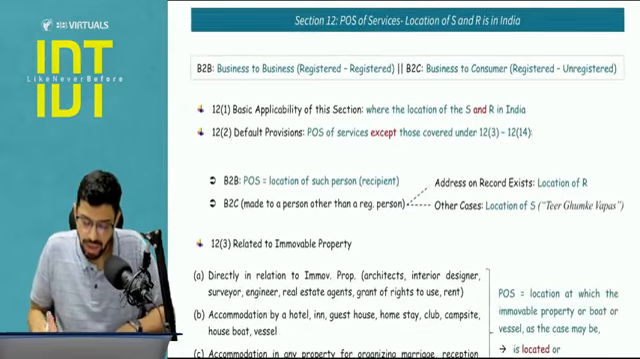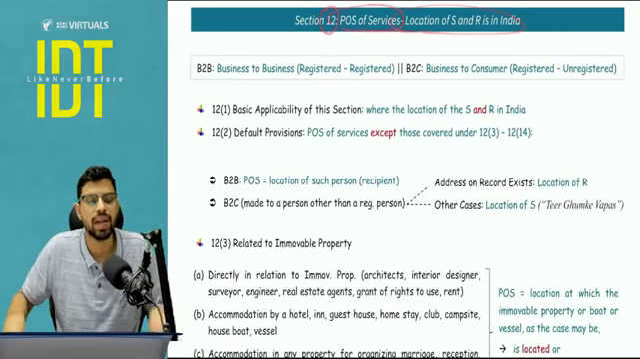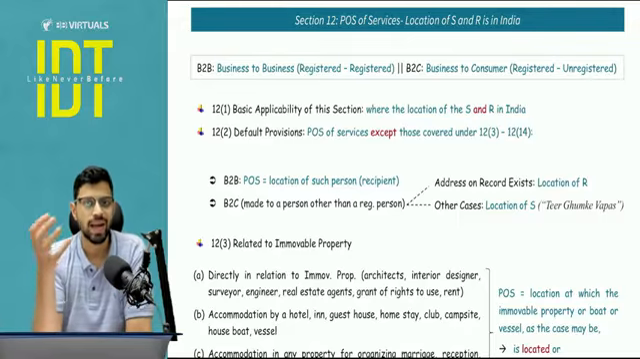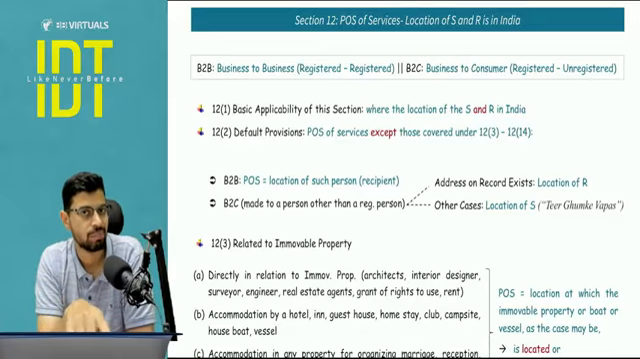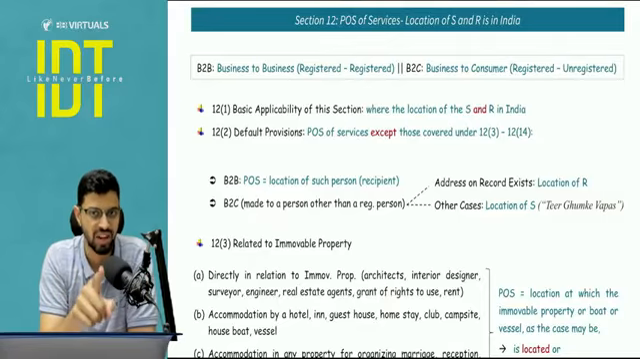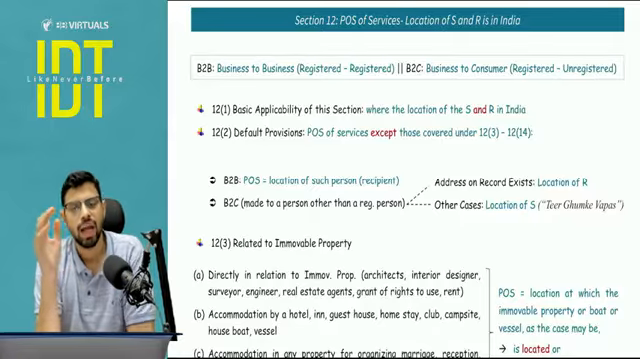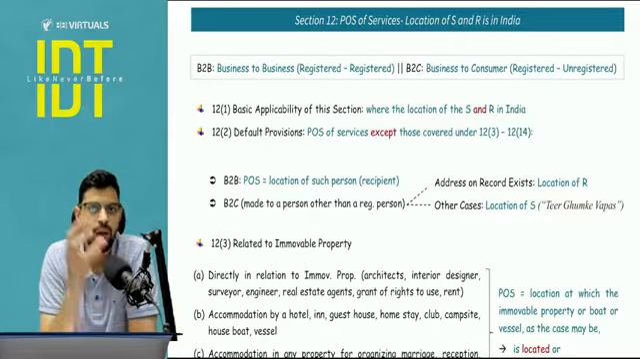Okay, now let's start with section number 12, that is place of supply of services where both are in India. Now sometimes in the paper you write supplier is in India. Don't say supplier is in India, say location of the supplier and location of the recipient is in India, because this location term has been separately defined in your definitions. Is it clear?